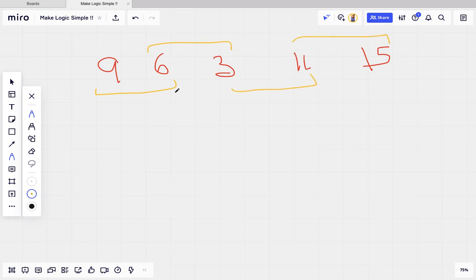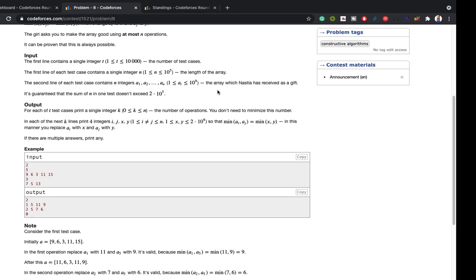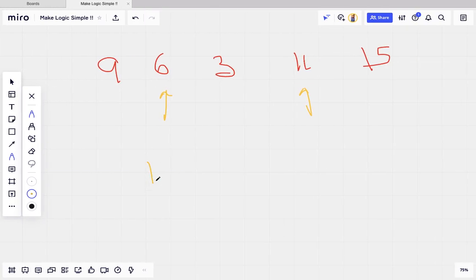So what we will do is traverse over the odd indices, like this one and this one, and make them 1e9 plus 7, the next bigger prime number after 1e9, 10 raised to the 9.